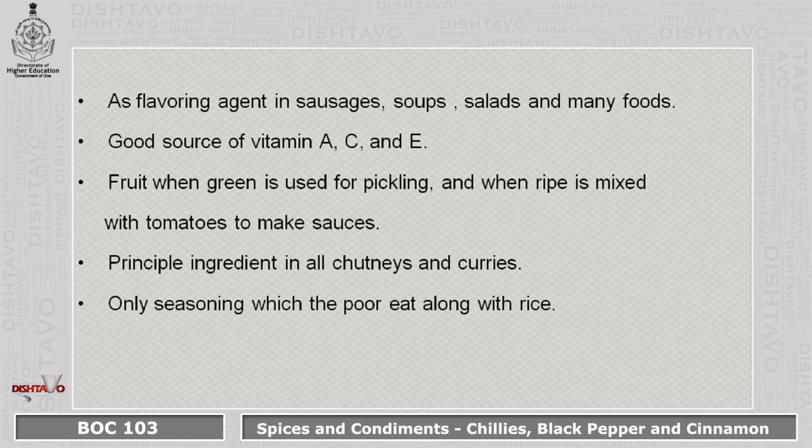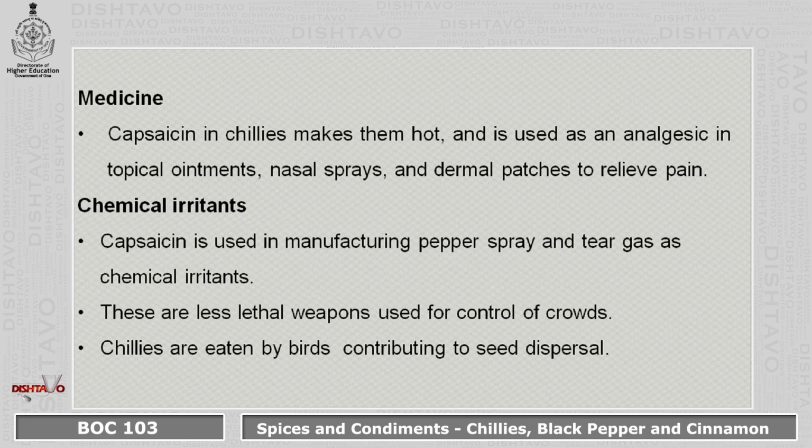The fruits when green are used for pickling and when ripe are mixed with tomatoes to make sauces. It is a principal ingredient in all chutneys and curries. It is the only seasoning which the poor eat along with rice. In terms of medicine, the capsaicin which is present in chilies makes them hot and is used as an analgesic in topical ointments, nasal sprays and dermal patches to relieve pain.